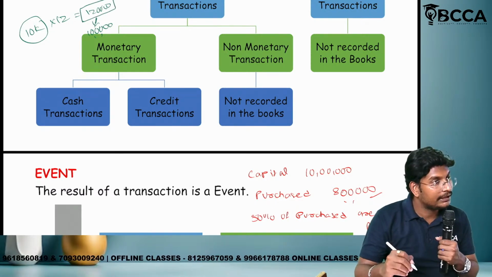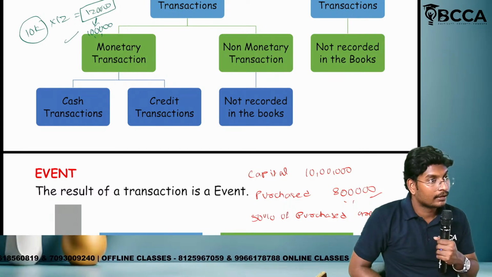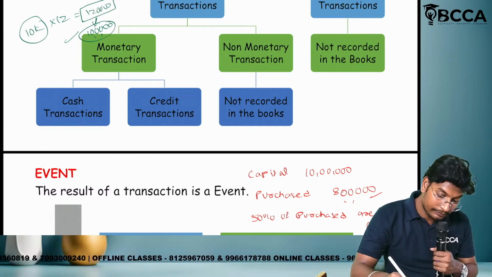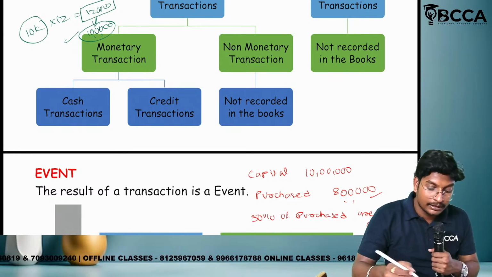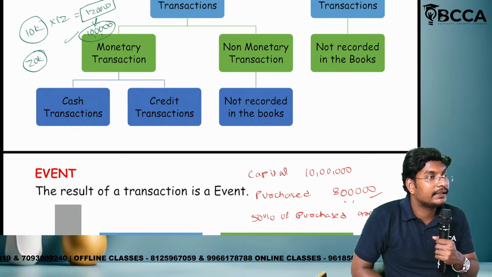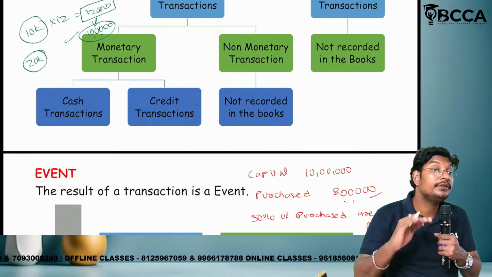This 1,20,000 is related to the current year only. But we have paid only 1 lakh. This 1 lakh only we should consider as expenditure, because we have paid only 1 lakh. But the remaining 20,000 will be treated as a liability, because it is payable. But we need to show the differentiation.